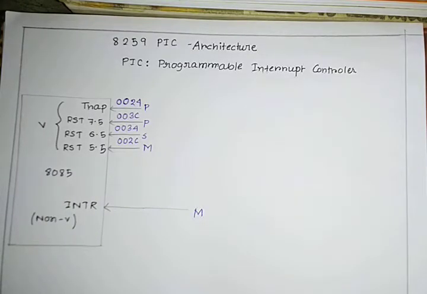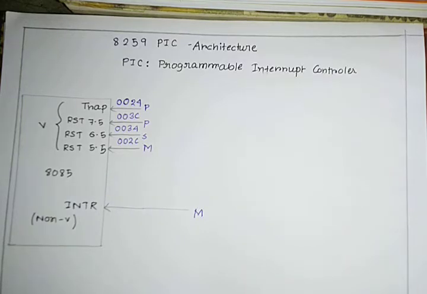Welcome everyone to a new video on this microprocessor 8085 lecture series, and in today's video we will learn about 8259 PIC. So what is PIC? PIC is a programmable interrupt controller. Basically it's a chip that is used to increase the number of interrupts in the 8085.